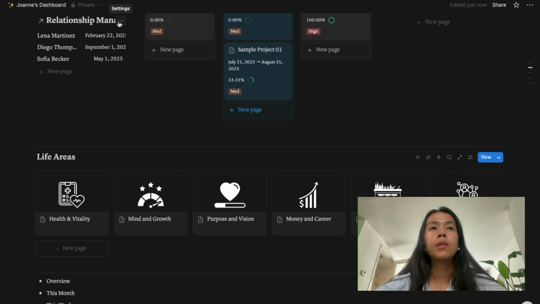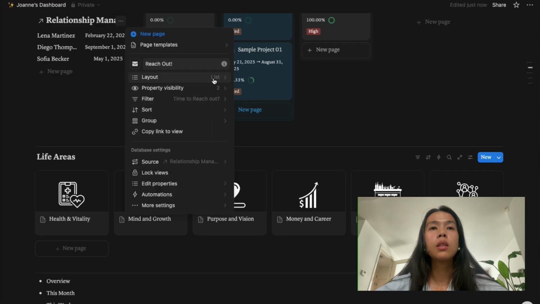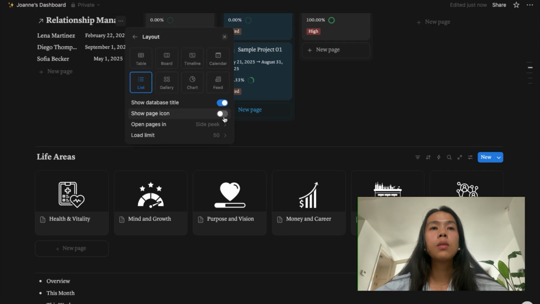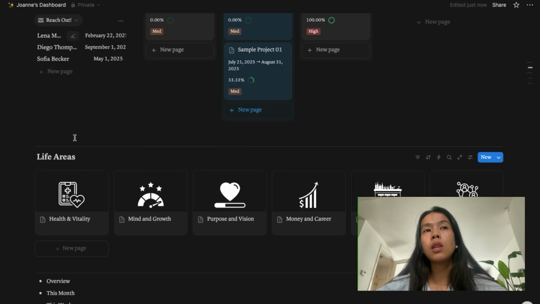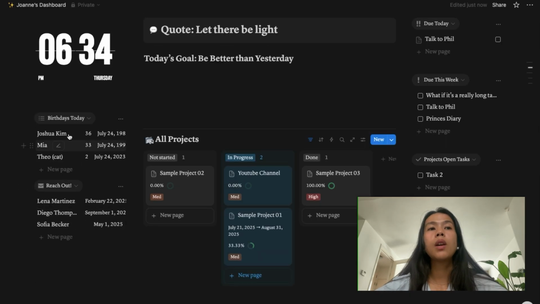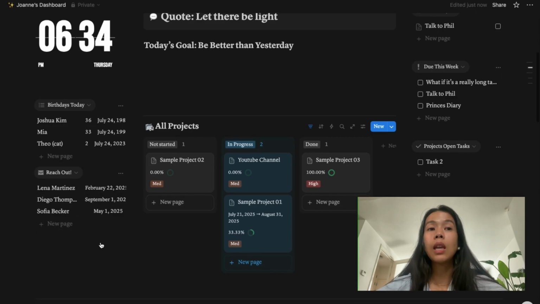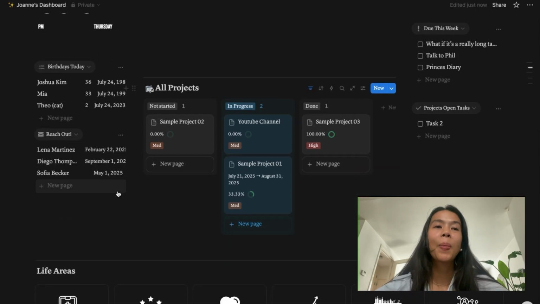I'm going to settings, layout. I want to hide this database title. I just want mine to be seen as just reach out. So I know who has birthdays today, who I need to contact today as soon as possible.